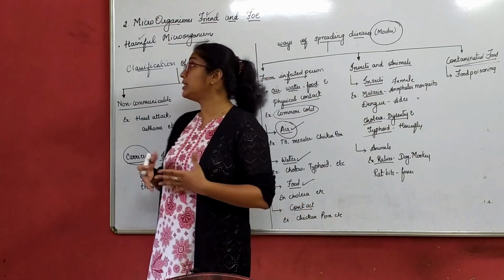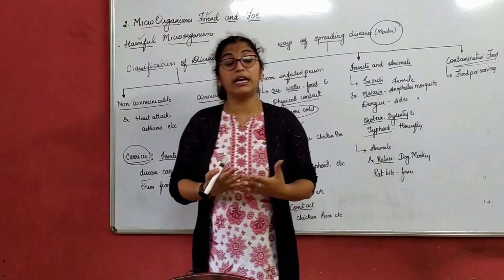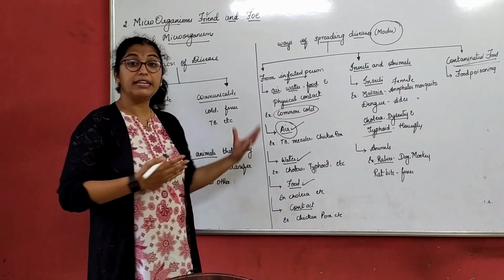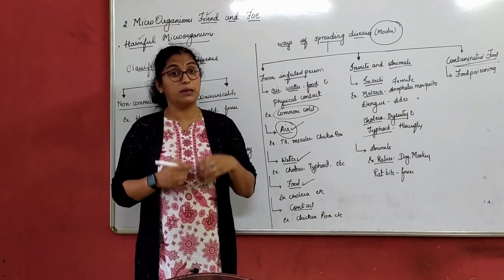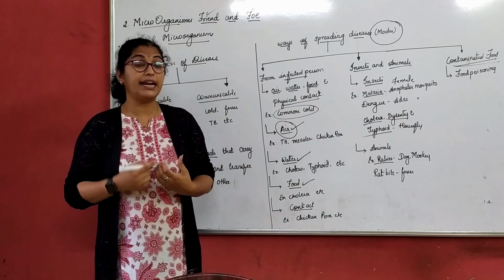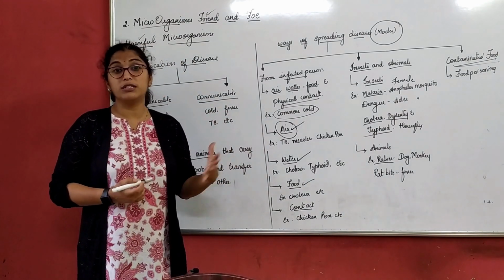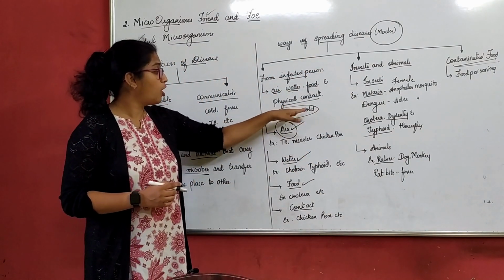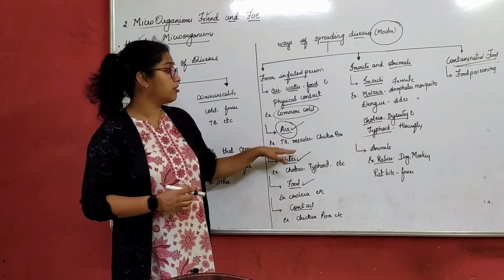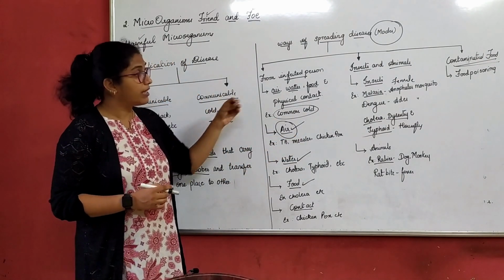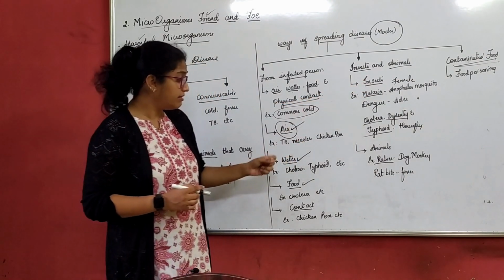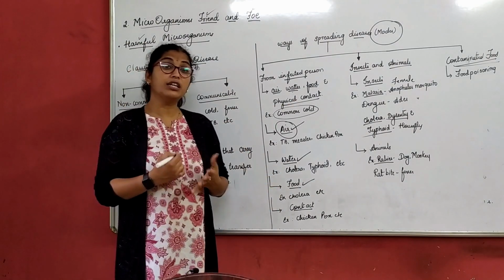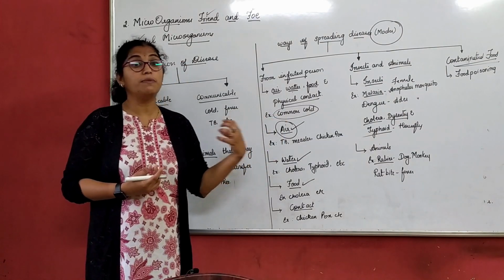So now we understood how these microorganisms are harmful to us, that is, which are the different carriers through which we get diseases. But we did not understand which microorganism causes what disease. Here we have written, right from common cold, measles, tuberculosis, chickenpox, dengue. Okay, dengue we understood here. For the other diseases we have written, we did not understand which microbe is causing them.